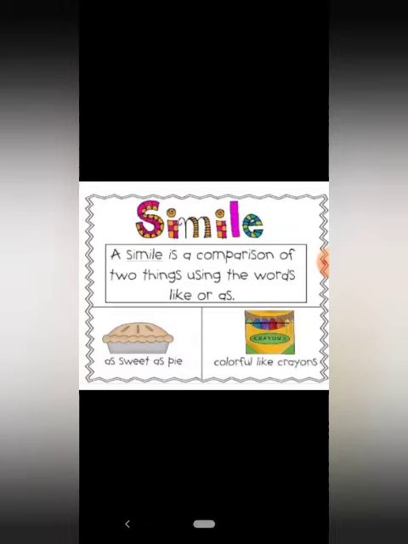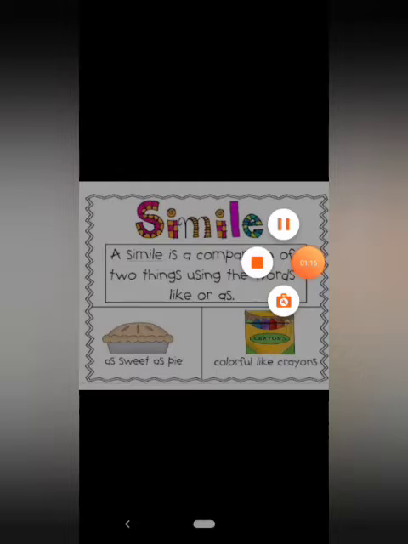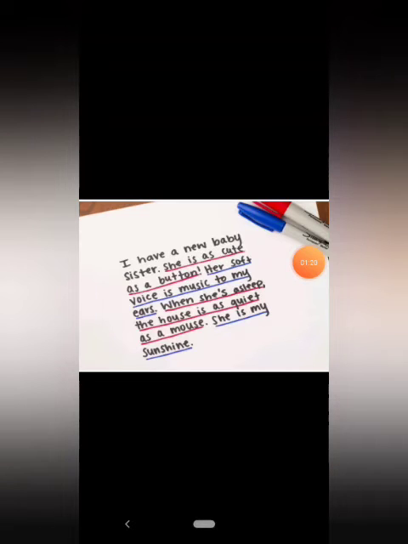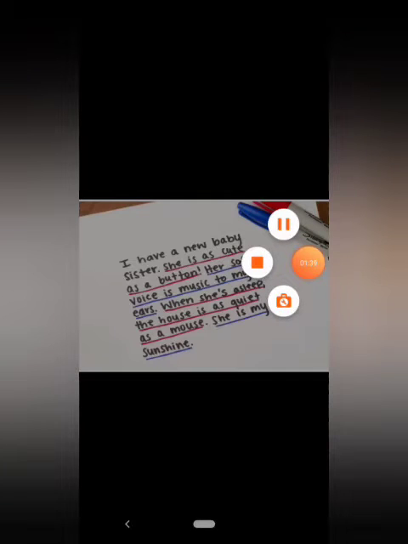Just as in the very first sentence, she is as cute as a button. So here the direct comparison has been made between the girl and a button. The looks of the girl are just as cute as a button. So here the direct comparison has been made.